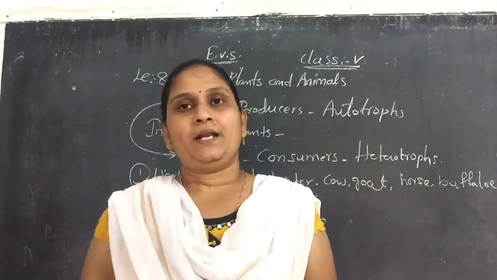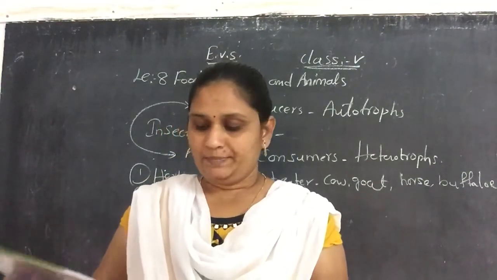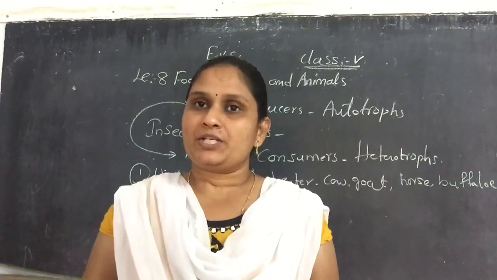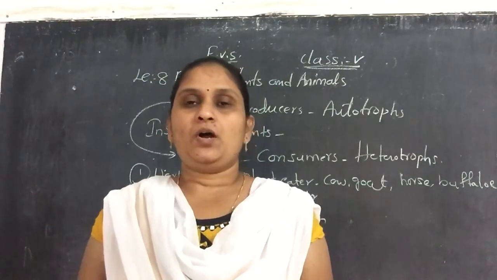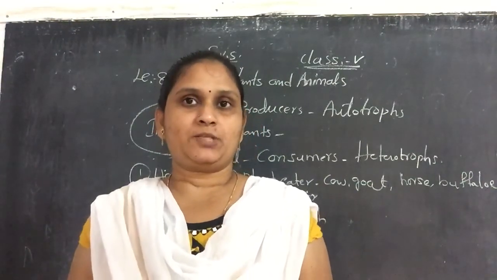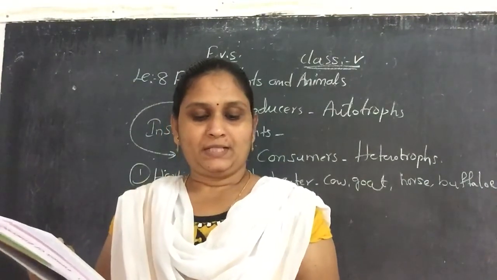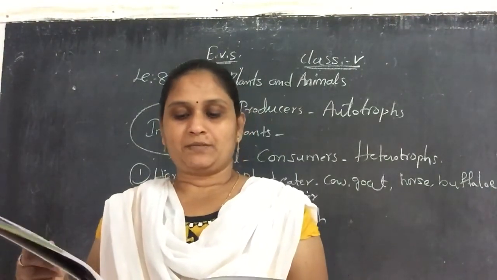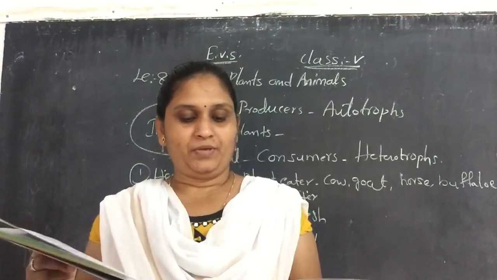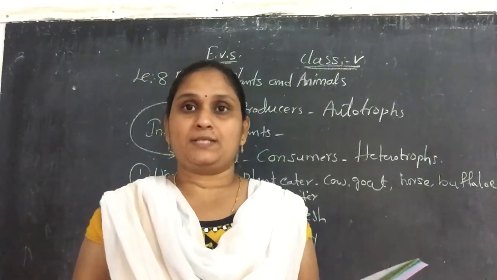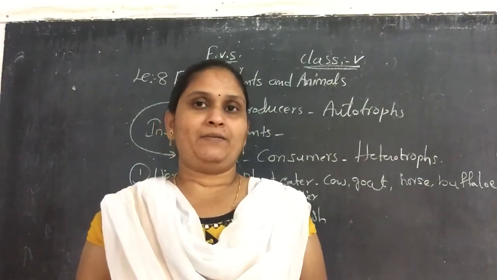So once again, read this lesson from the textbook, children. After reading, on page number 135, complete section 2, section 3 and section 4, all four sections, in the textbook itself, and draw a food chain in the activity zone. Also collect pictures of different types of animals and plants and paste them in your notebook, and form a food web that contains at least 3 food chains. Like this you have to do the activity also.